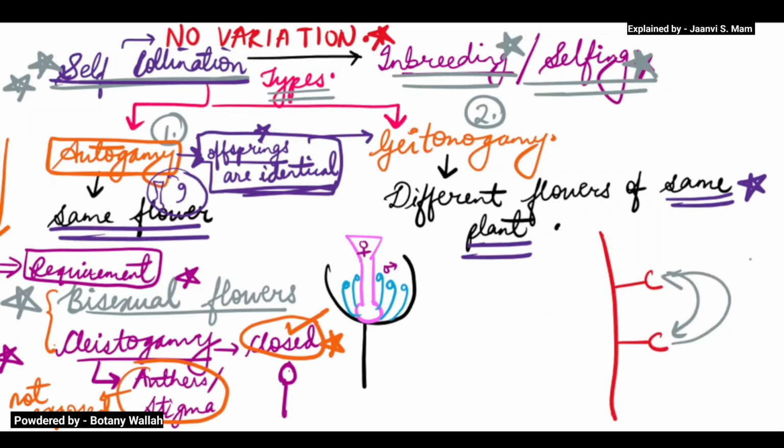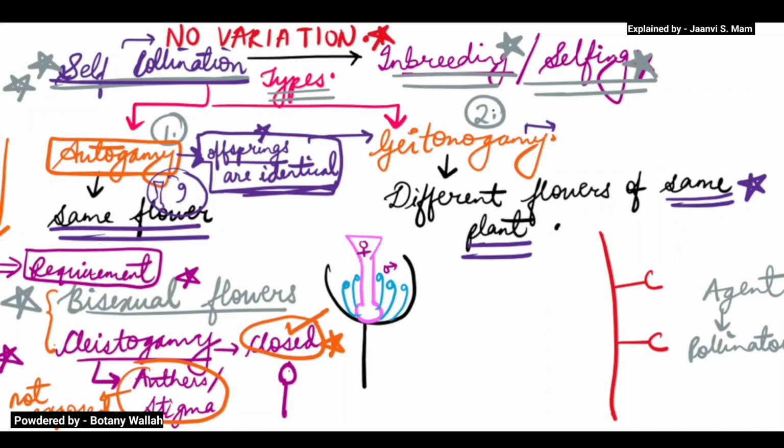If we have to carry pollens, there is a need of an agent, or pollinator. So here we can state that geitonogamy is functionally similar to cross pollination.